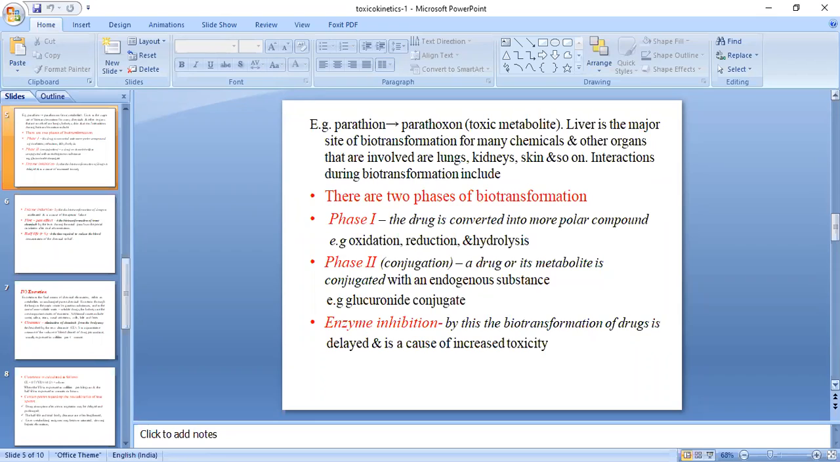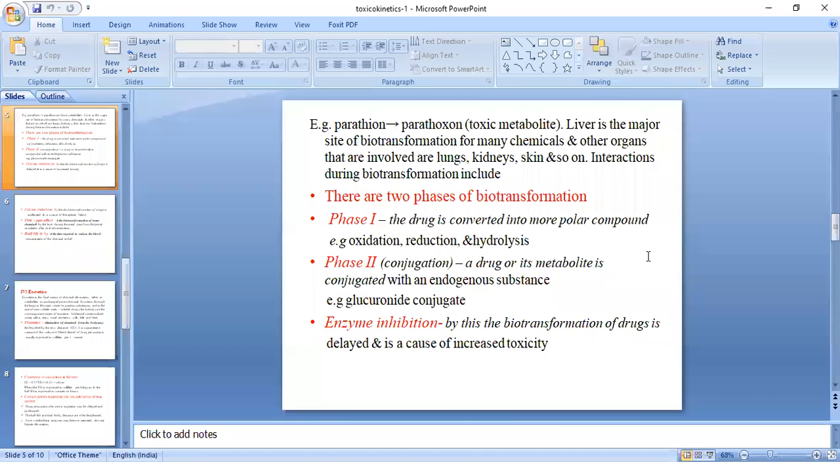And the major site for biotransformation of many chemicals is the liver. Other organs which are involved are the lungs, kidney, and skin. Again, it depends upon which kind of drug and which kind of toxic substance it is. Depending upon that, it will be helpful to know which organ will be responsible for the metabolism.